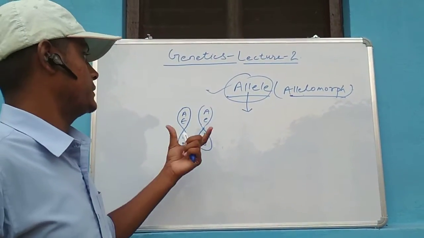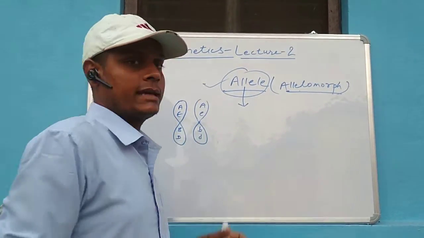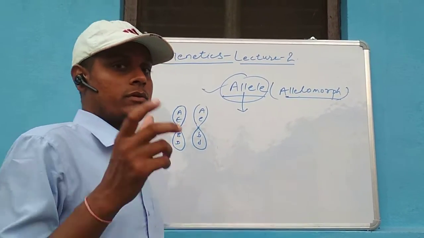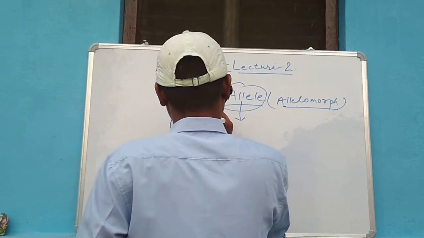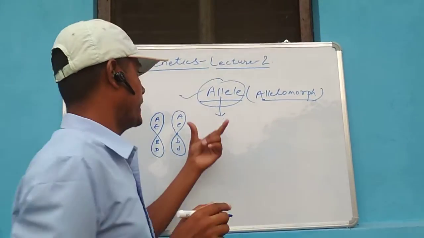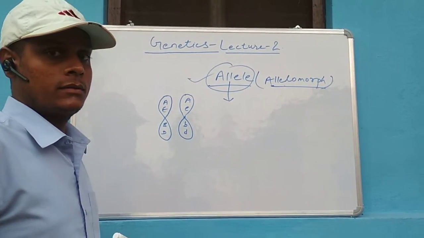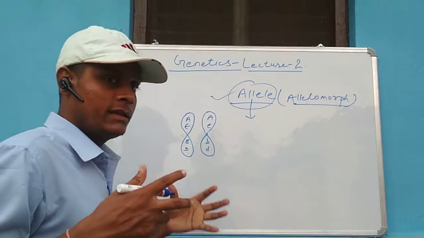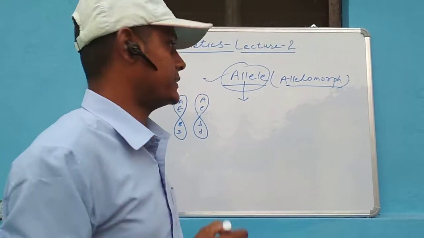In the case of homologous chromosomes, all the genes share a common locus, and one thing is important here: those similar locus sharing genes should regulate the same character.